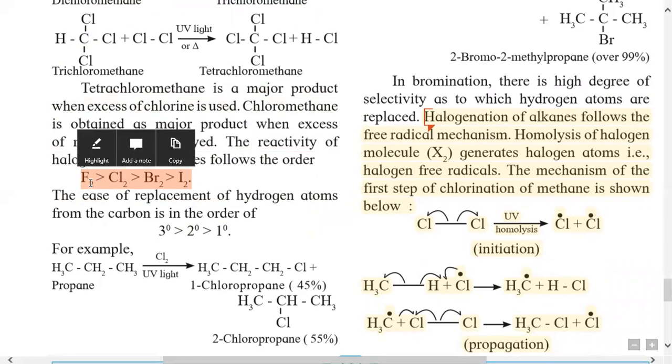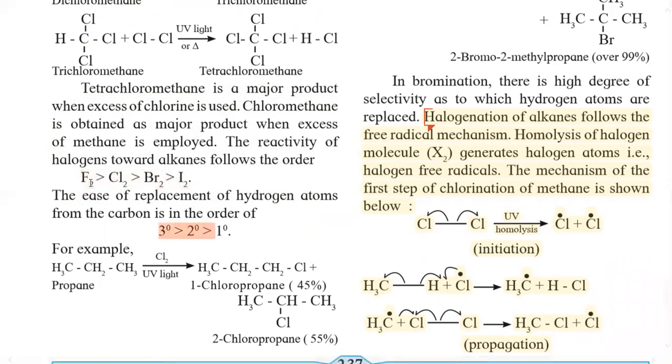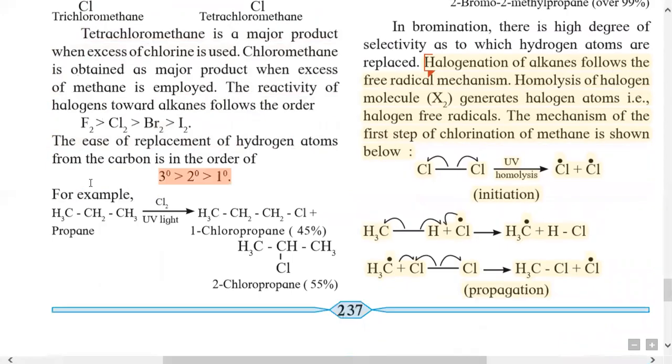And the order of reactivity of carbon atoms with halogen is: tertiary carbon is more reactive than secondary, than primary. This is the order of reactivity of carbon atoms. Tertiary carbon is more reactive than secondary, than primary. Again, remember this order too. On the basis of this, again, a multiple choice question or a one-sentence answer type of question will be asked.